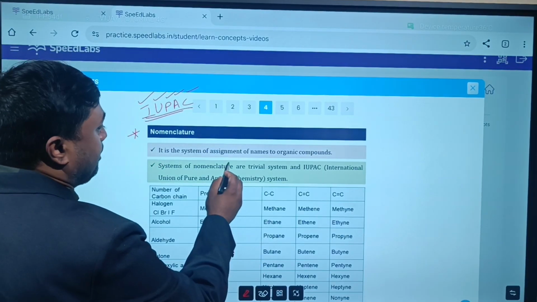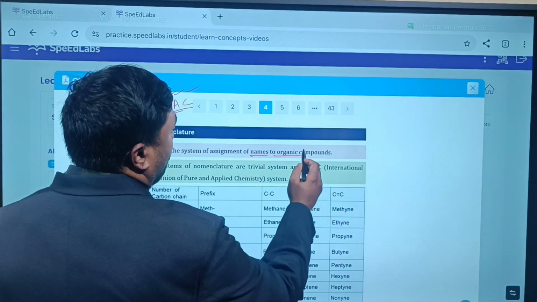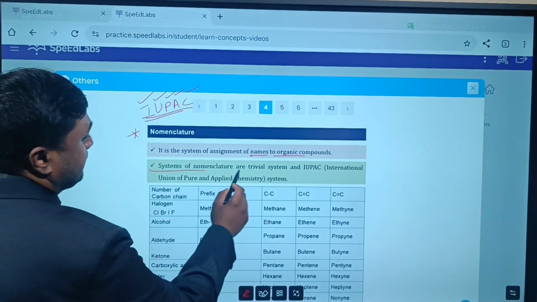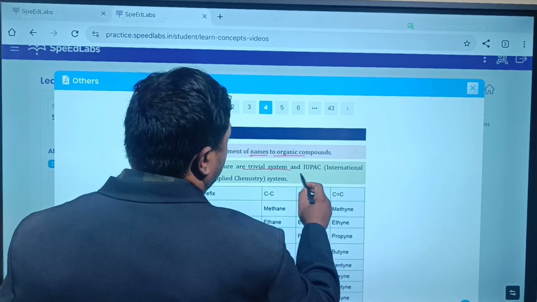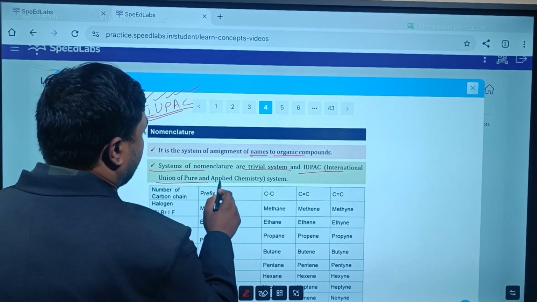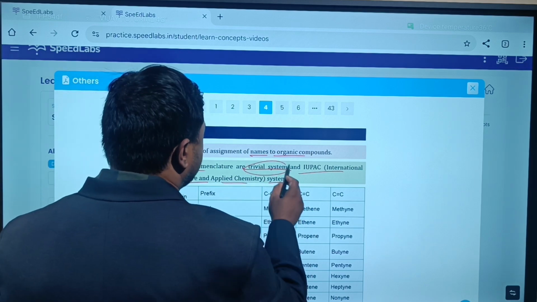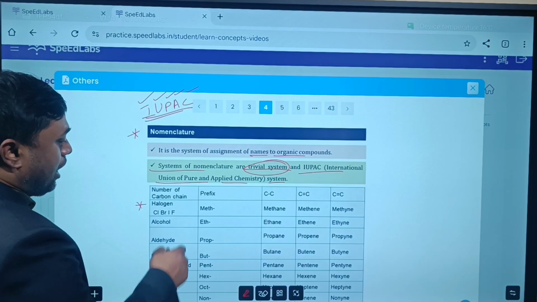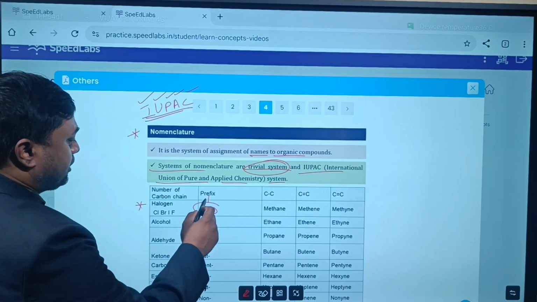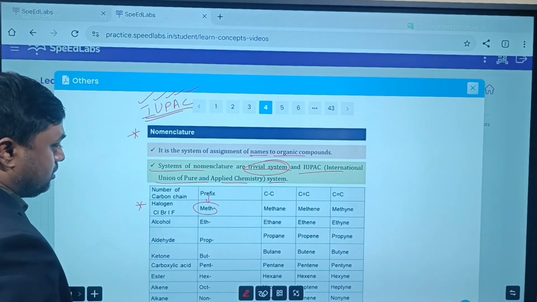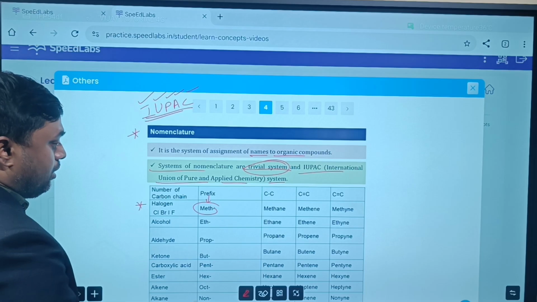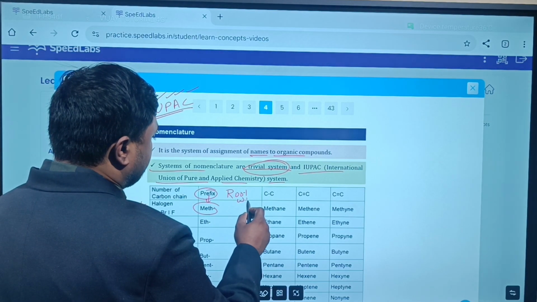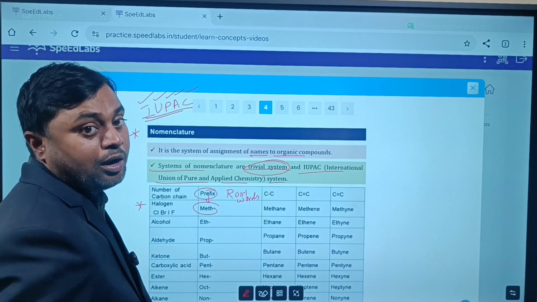So in the system of assigning names to organic compounds, there are two systems: the trivial system and the IUPAC system. When we talk about halogens, we use the prefix meth. These are actually root words, depending on the number of carbon atoms.